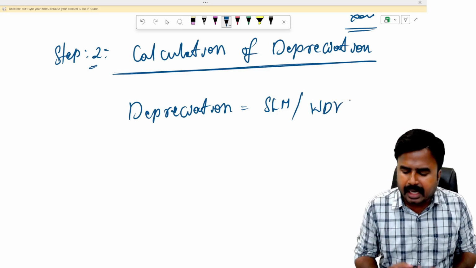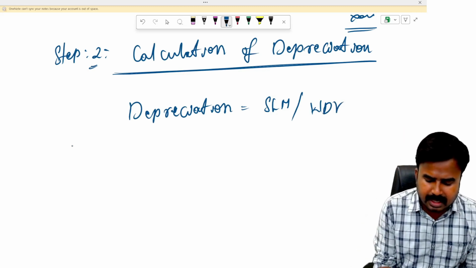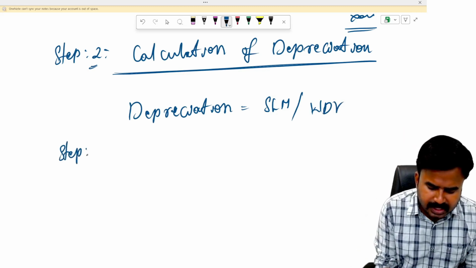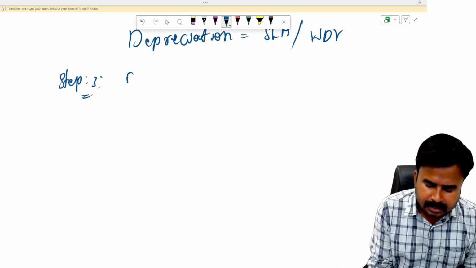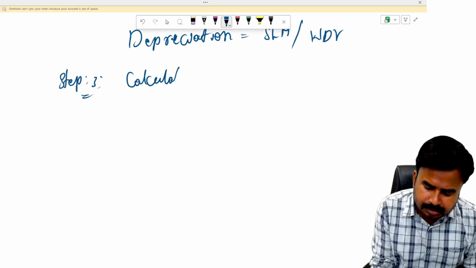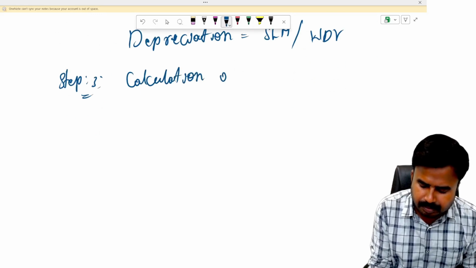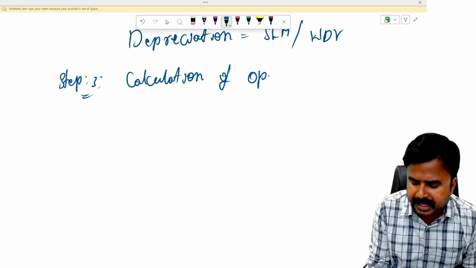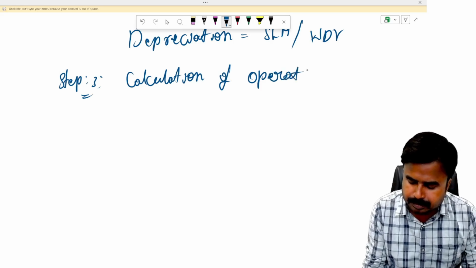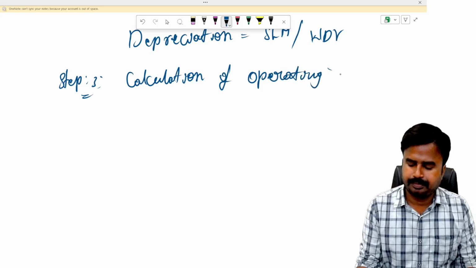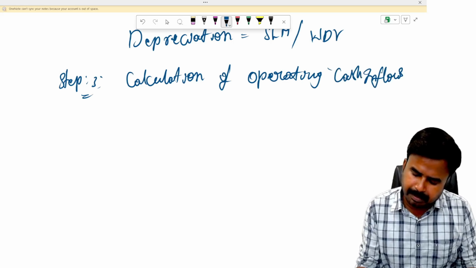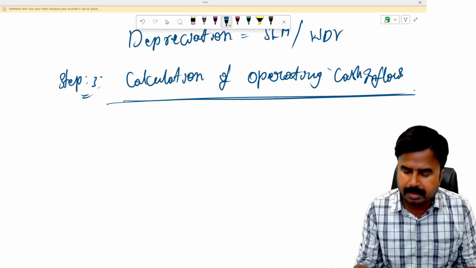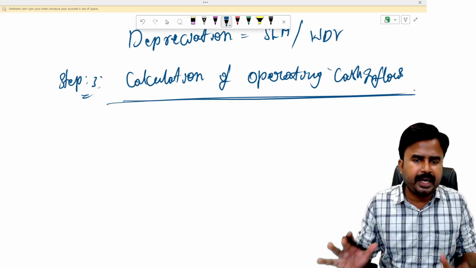That is step number 2. Now I'm moving to step number 3, calculation of operating cash inflows. So what is step number 3? Calculation of operating cash inflows.